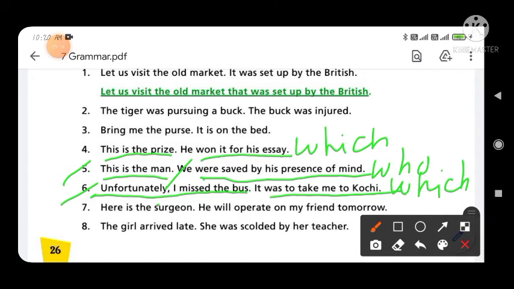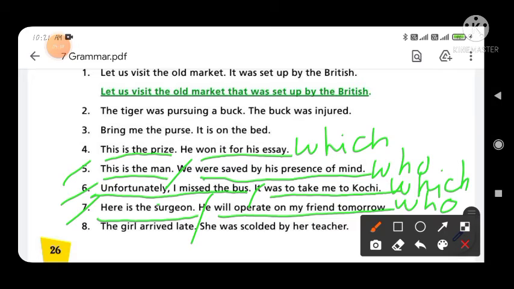So you have to drop it and the full stop also. Okay, and the seventh option is, here is the surgeon full stop, he will operate on my friend tomorrow. So first you write down here is the surgeon, and after the surgeon you have to write down who. Then after the who you have to write down will operate on my friend tomorrow, and drop out he and the full stop.